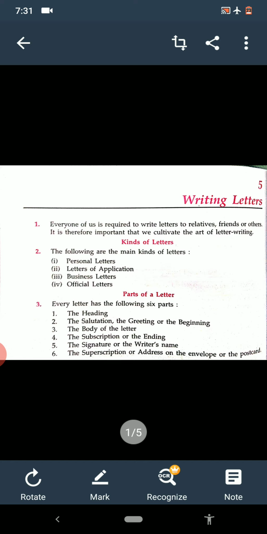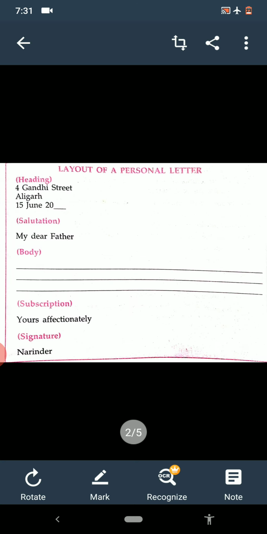Now let us see a layout of the letter. Let us see the personal letter, how to write the personal letter. See, first of all is the heading. In heading, the person who is writing the letter will write his address, then salutation, after that body, then subscription, and then the signature. Now listen very carefully. The same layout we have to use for the official letters.